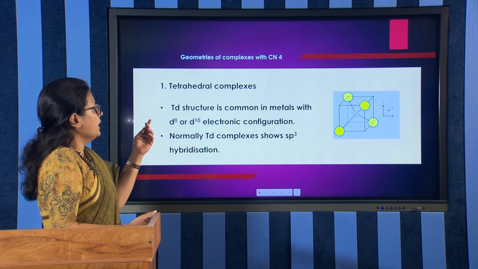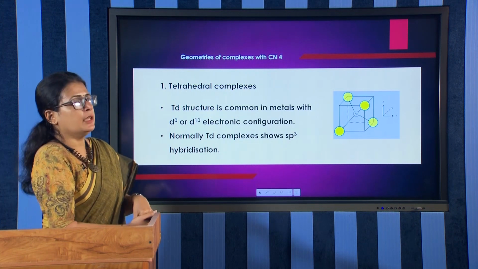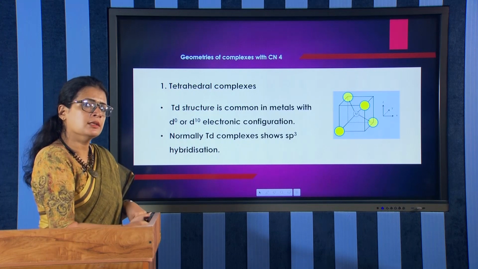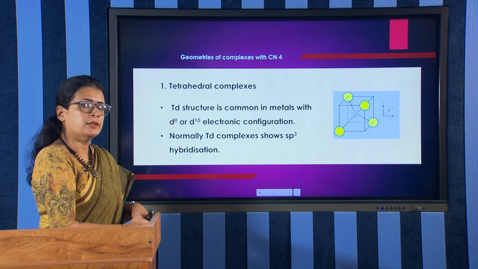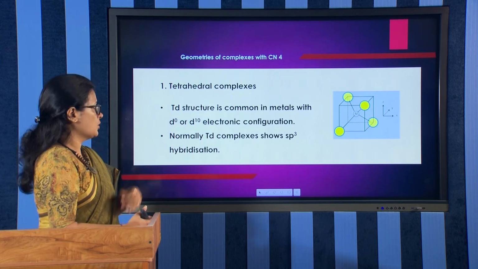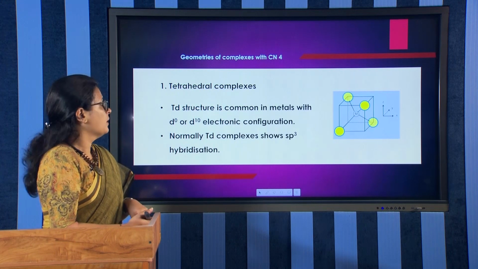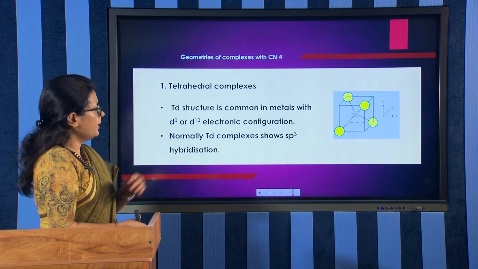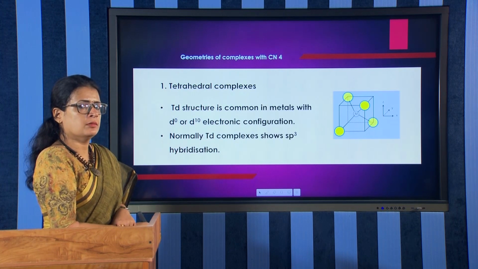Now this Td structure is common with metals with d0 or d10 electronic configuration. d0 means no electrons in the d orbitals, and d10 means 10 electrons in the d orbitals. Normally tetrahedral complexes show sp3 hybridization.